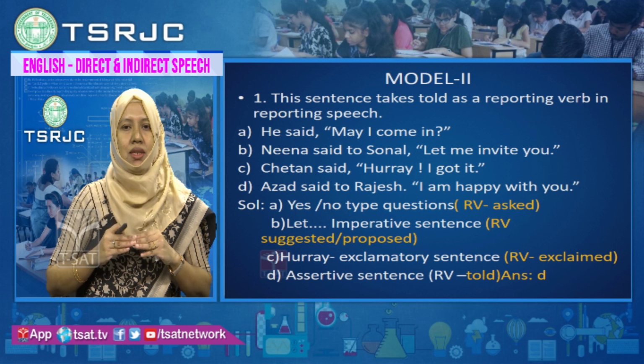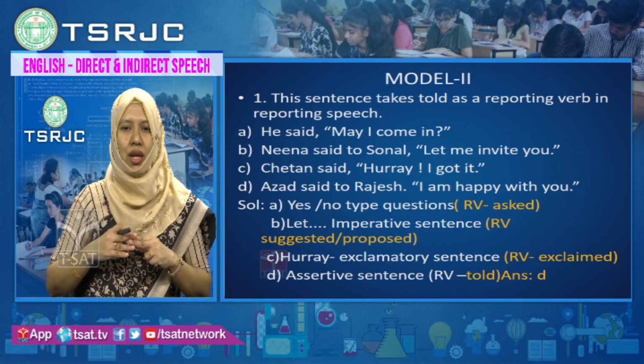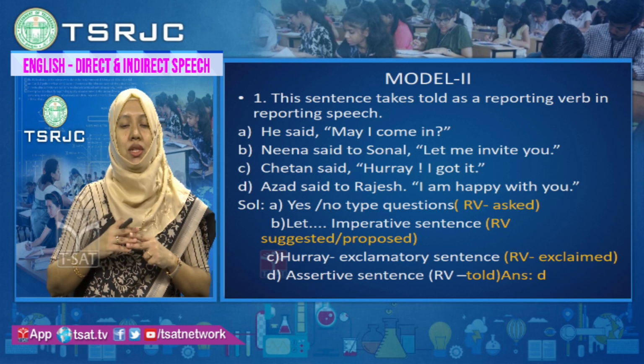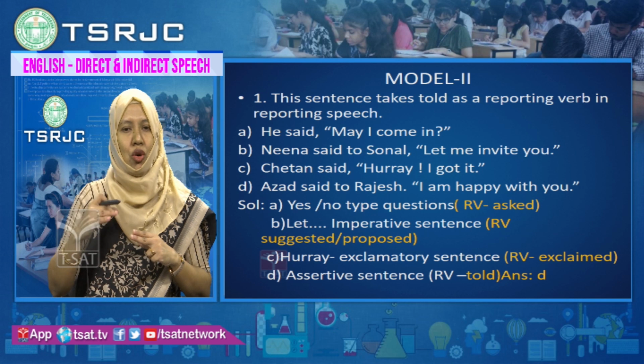This sentence takes told as reporting verb in reported speech. Option A, he said, may I come in? Option B, Neena said to Sonal, let me invite you. Chetan said, Hooray, I got it. Azad said to Rajesh, I am happy with you. Now here you can see two sentences. The sentence C is an exclamatory sentence. How to solve such kind of questions? Let us look at options. First one, option A, may I come in?